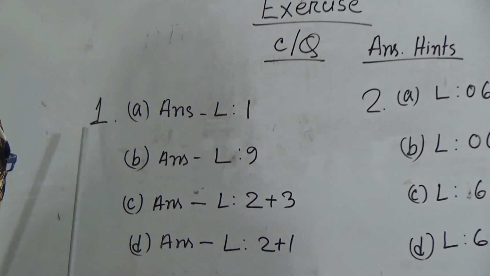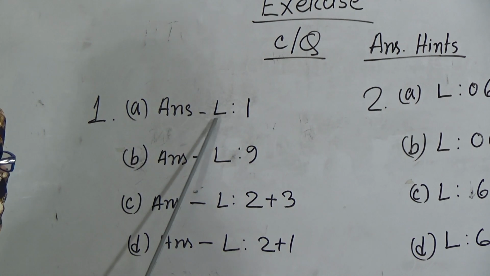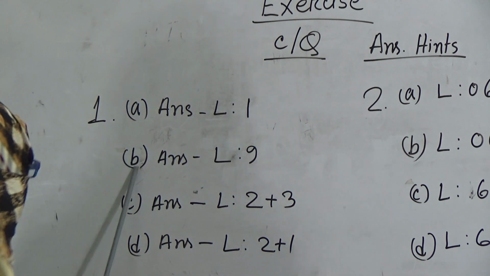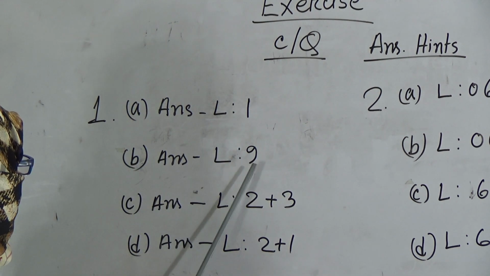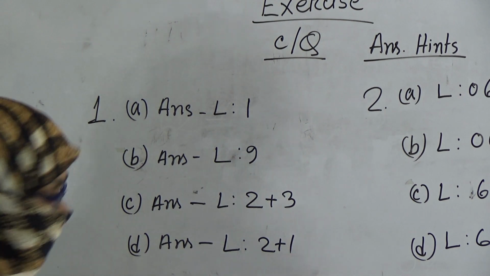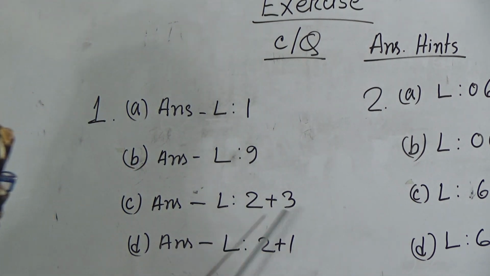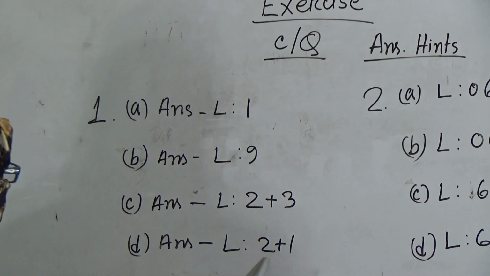Here, CQ1, 1A answer, you will get in lesson number 1. And B answer you will get in lesson number 9. And C answer you will get in lesson number 2 and 3 combined. You have to write it with the help of these two lessons. And D answer you will get in lesson number 2 and lesson number 1. With the help of the book you have to write the answer yourself. Understand, dear students? And that is the CQ1 answer.